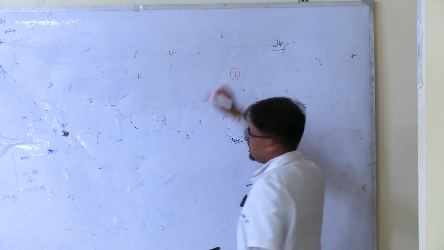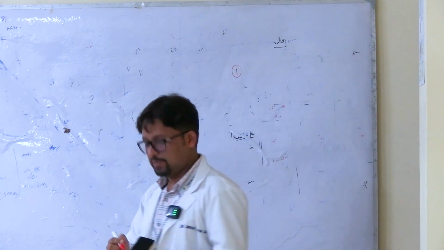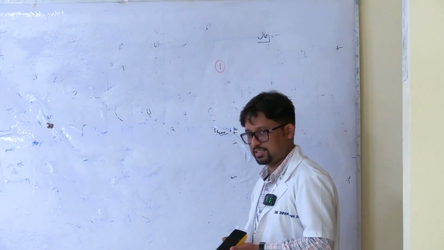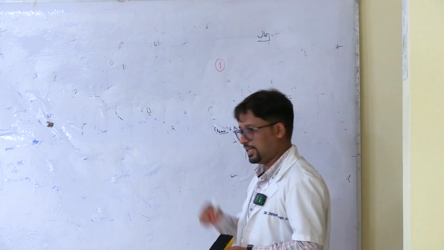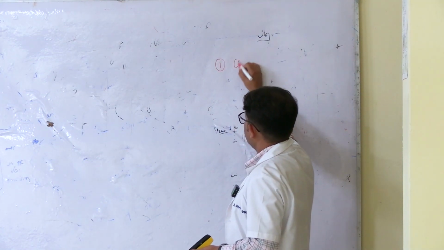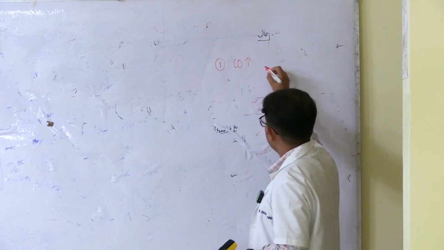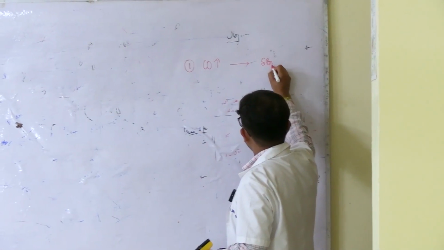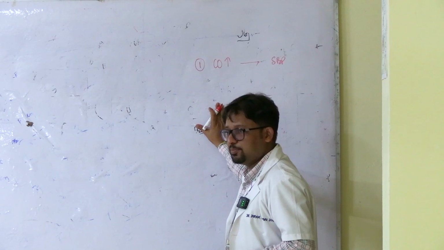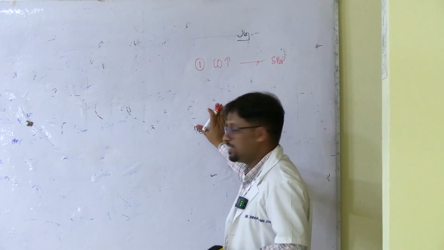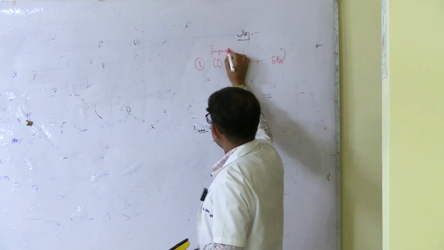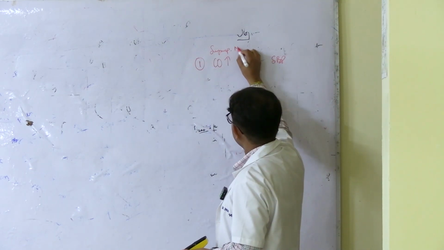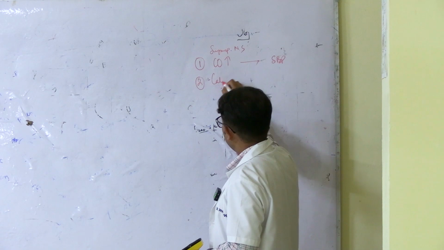So as soon as you start exercising, the sympathetic system of the body is active. Right? Any form of stress will activate the sympathetic nervous system. So if the sympathetic system is activated, what happens? Cardiac output increases, and systolic blood pressure will increase. So first I am enumerating the factors or mechanisms which increase the systolic blood pressure. As a result of sympathetic activity, this is the first thing that is there. Sympathetic nervous system. Second thing is catecholamines.